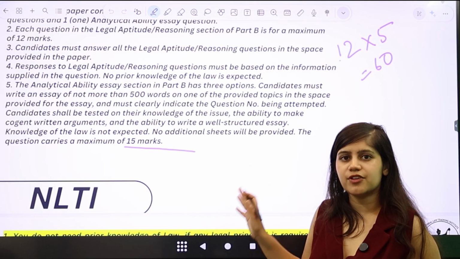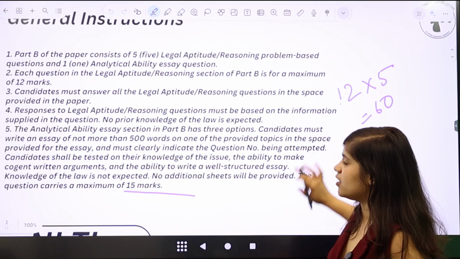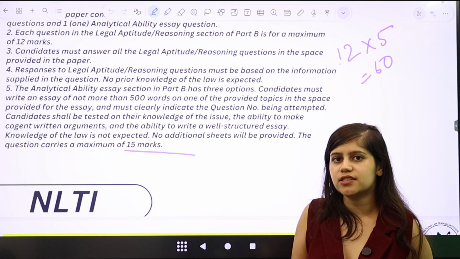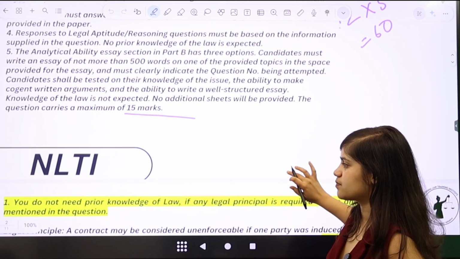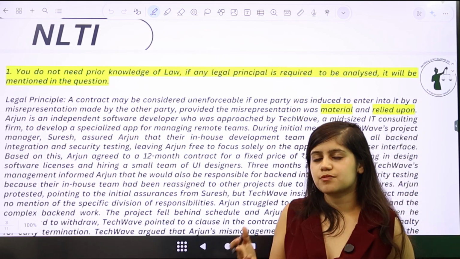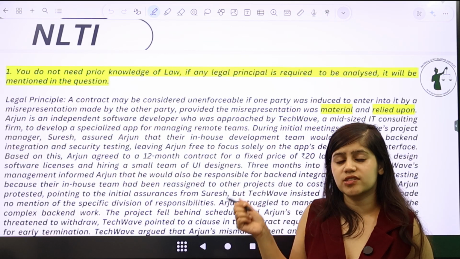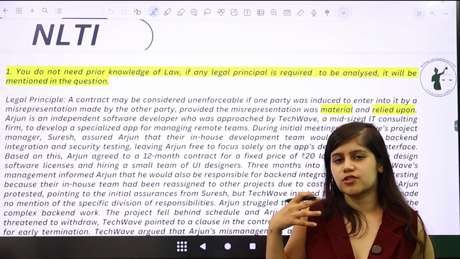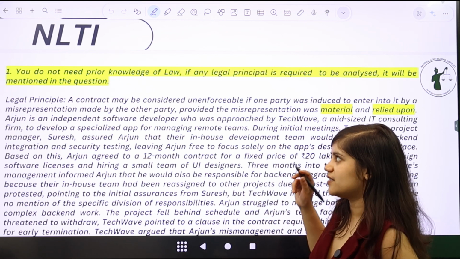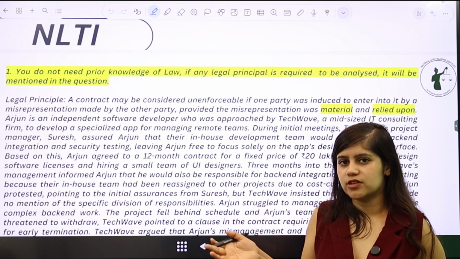In this specific video, we are going to talk about the legal reasoning part, which was for 60 marks, and we're going to delve into complete detail of what is required in the part B legal reasoning aspect. One thing that is very important to understand is that this part does not require you to have prior knowledge of law. We've seen videos of other coaching institutions where they teach you certain wrong things.